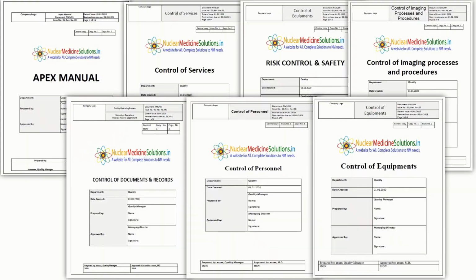So these are all the documents we need to prepare before going for any accreditation.